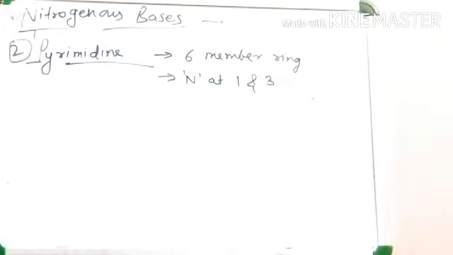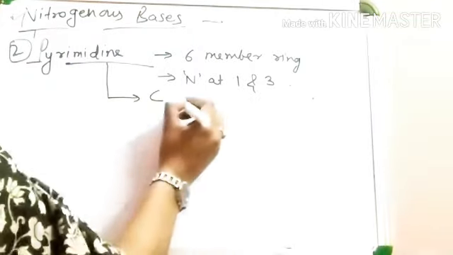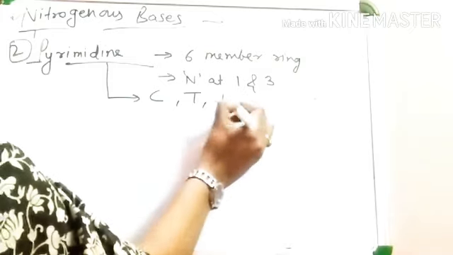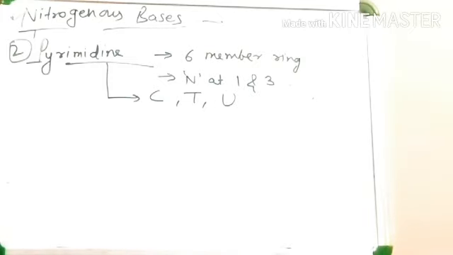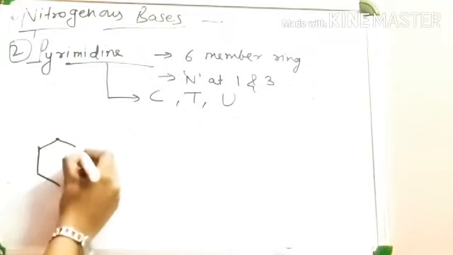These are either cytosine, thymine or uracil. See the structure of these. Cytosine, single ring.